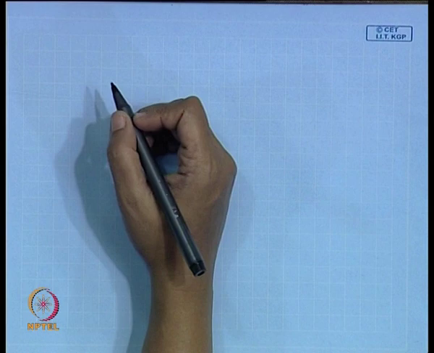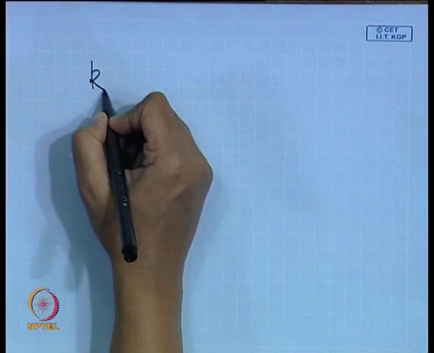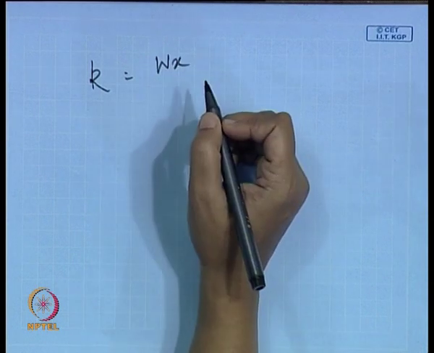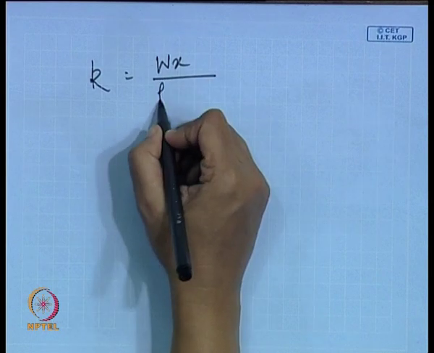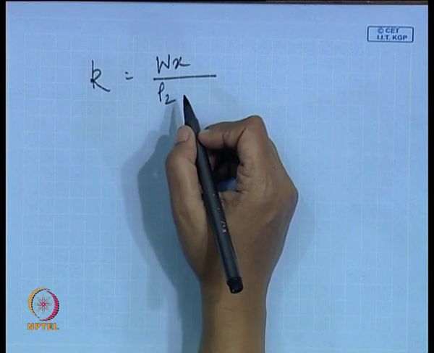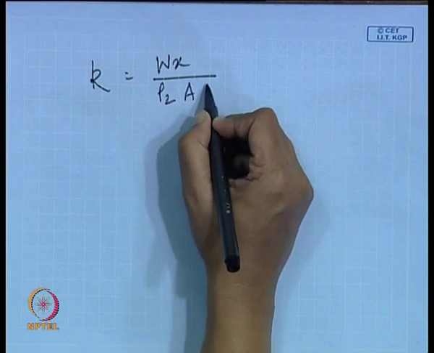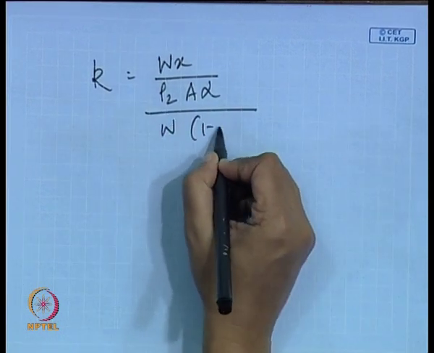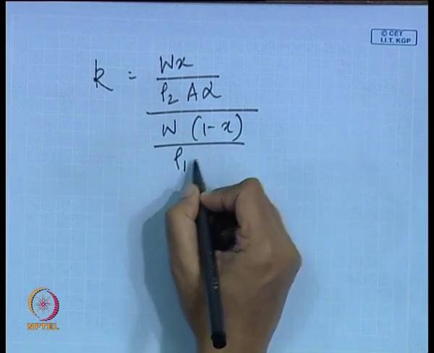What we can find out from heat balance is the quality, isn't it? So, instead of W2 we can write it as Wx by rho 2. A2 also we do not know, we can write it in terms of A alpha. Similarly, this can be written in this particular way,